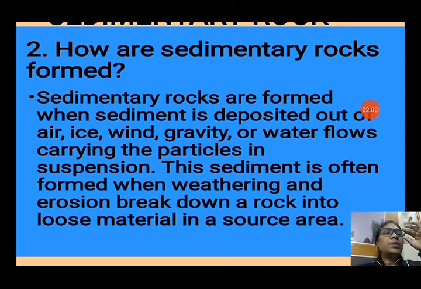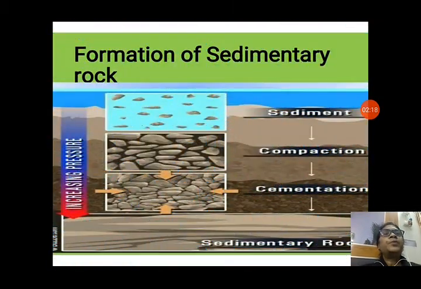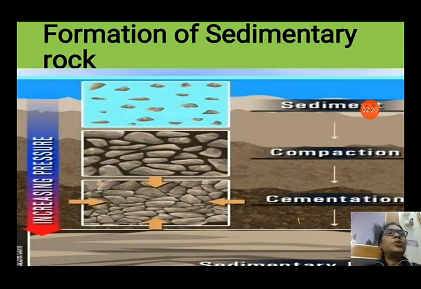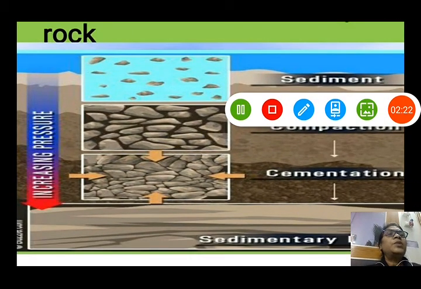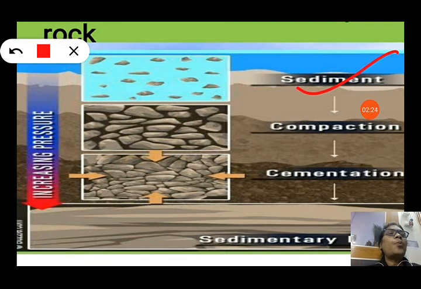After this, the loose material settles at the bottom layer by layer and they harden due to the heat and pressure inside the earth and change into sedimentary rock. You can see the formation of sedimentary rock here. Sediments are there. Sediments are compact. Year by year it becomes very compact and after that small particles cement them, that is cementation, and after many years under heat and pressure inside the earth it changes into sedimentary rock.